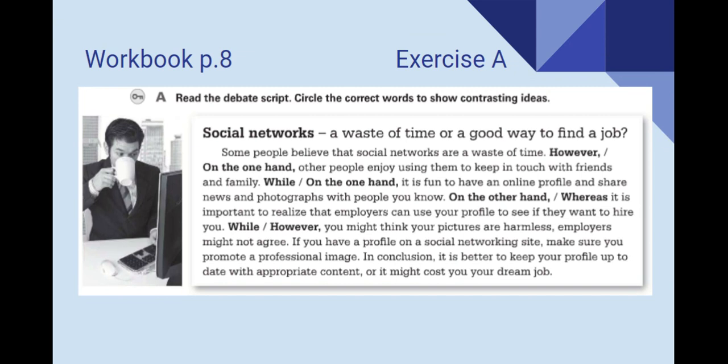Please go to your workbook page 8, exercise A. Read the debate script. Circle the correct words to show contrasting ideas. Let's do the first one together. Social networks: a waste of time or a good way to find a job. Some people believe that social networks are a waste of time. Other people enjoy using them to keep in touch with friends and family. Should we use however or on the one hand? Here we're going to be using however because we are contrasting with the previous idea.